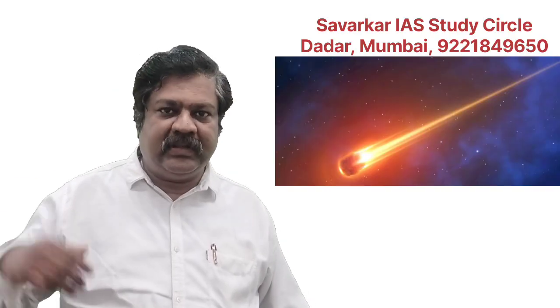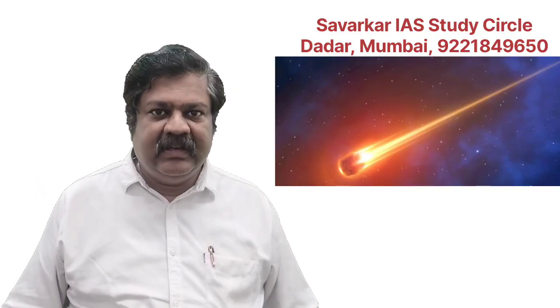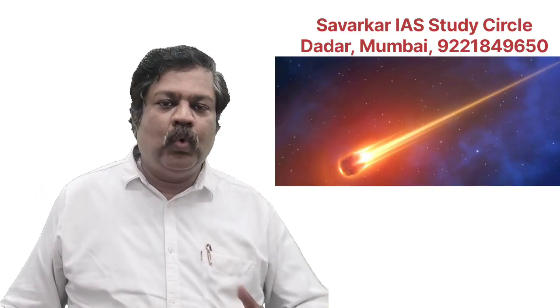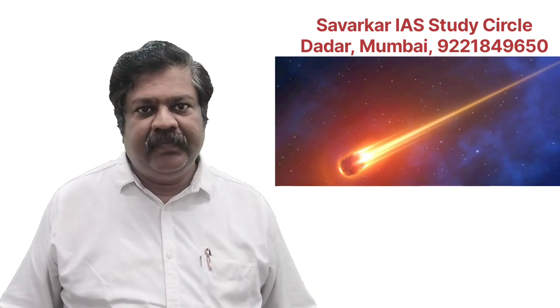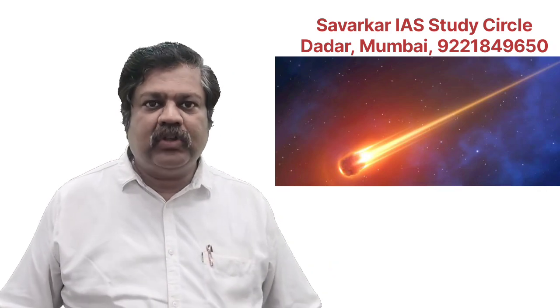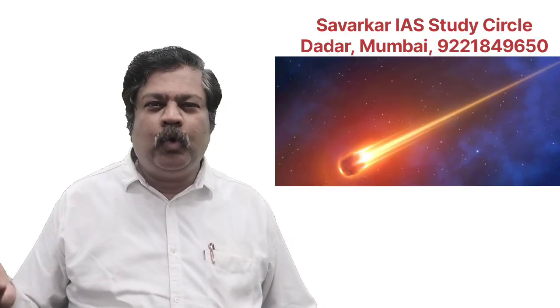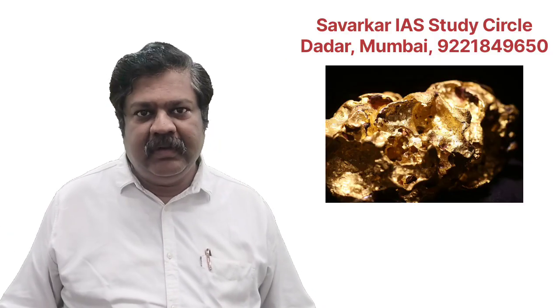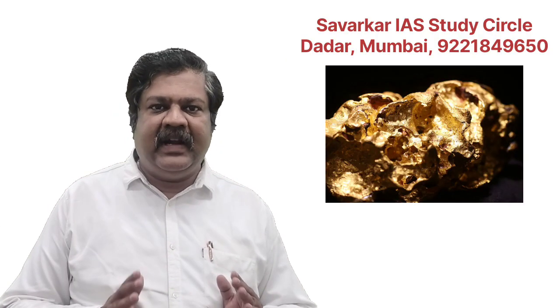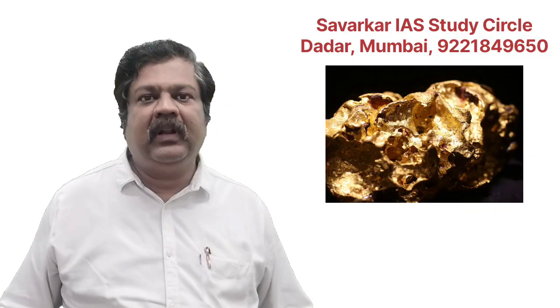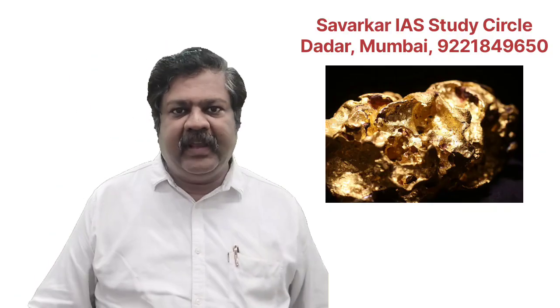When these asteroids are wandering in space, they face the sun. Because of solar winds and solar radiation, they get heated to a very high temperature, whereas all bonds at that time can break, particularly chemical bonds.